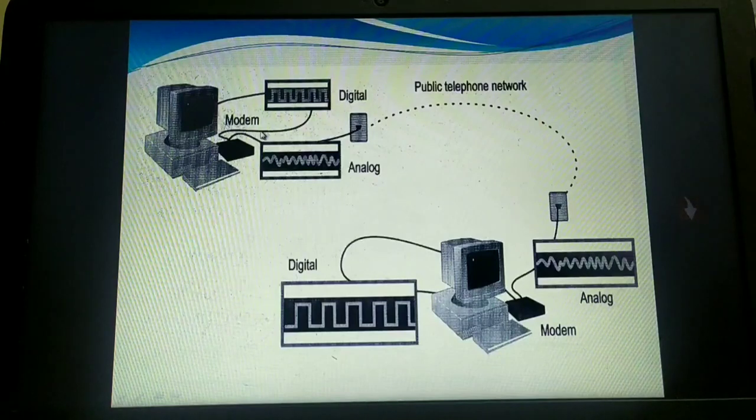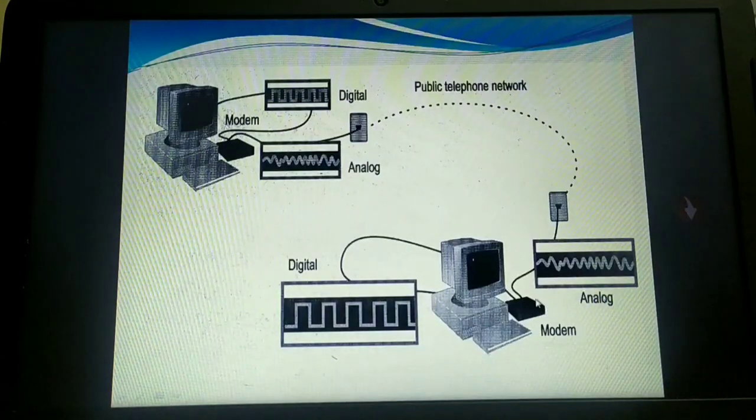But at the receiving end, we receive analog signals, and we cannot directly pass these analog signals to your computer system. In that case, I need a demodulator as a networking device.